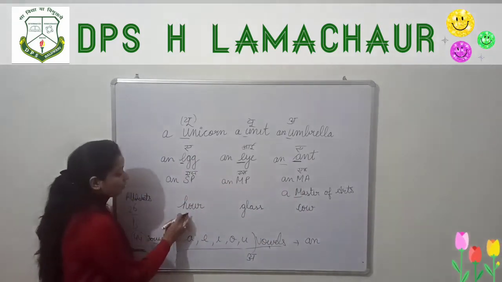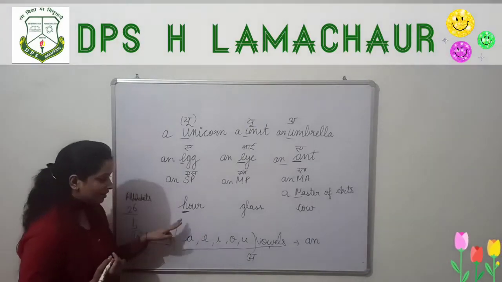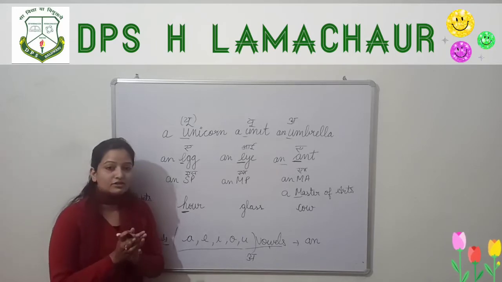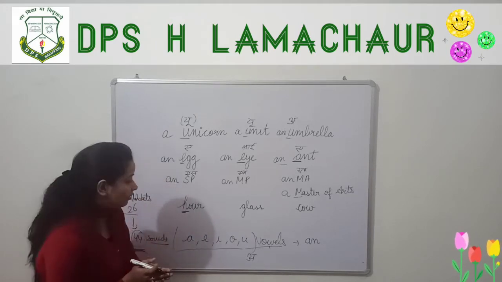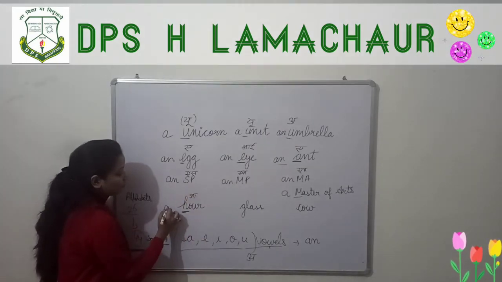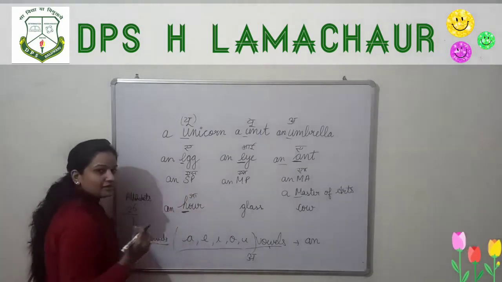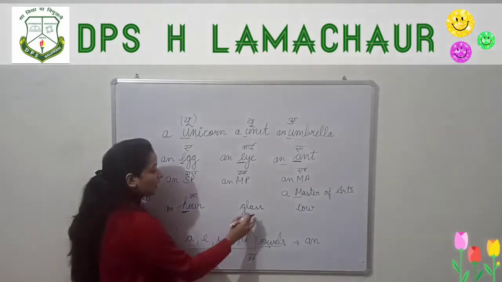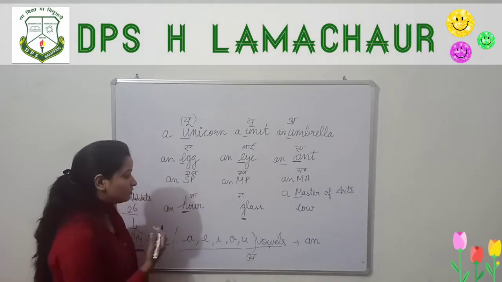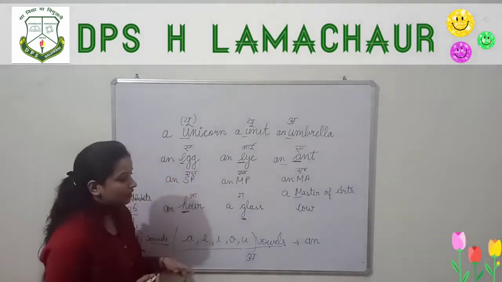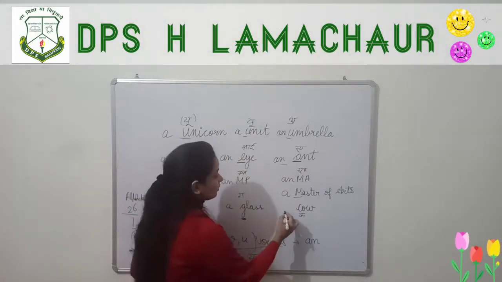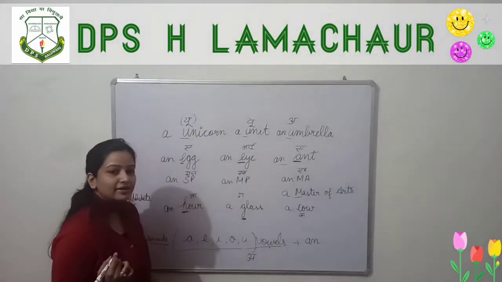Here the H is silent. Here H is a consonant. As I have told you, we always check for the sound of the vowel. So "R" — we have to use an, because R starts with a vowel sound. Glass, "go" is not a vowel, so write a. Cow, "ko" is not a vowel, so write a.